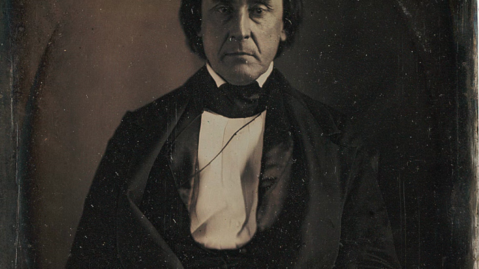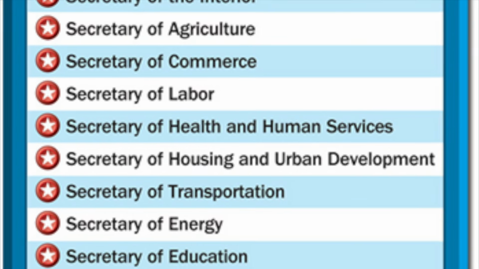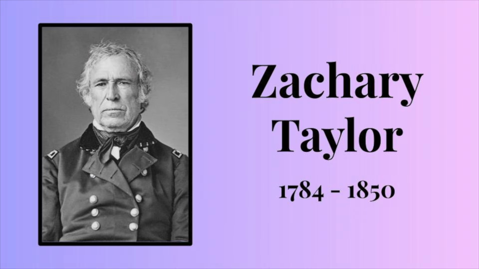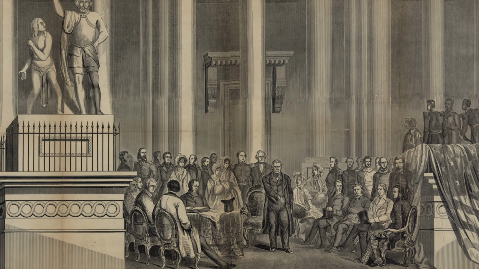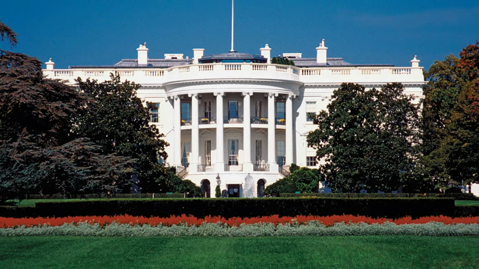When Atchison was serving as President pro tempore, it was the third position in the presidential line of succession, behind the President and then the Vice President. That later got changed in 1886 and then changed again in 1947, but at the time it was the third spot. When Zachary Taylor won the 1848 election, he was meant to be inaugurated on March 4th, 1849. That was the inauguration day back then instead of January 20th. That year, March 4th fell on a Sunday, and Taylor did not want to get inaugurated that day because of religious concerns, so he pushed his inauguration to a day later on March 5th.